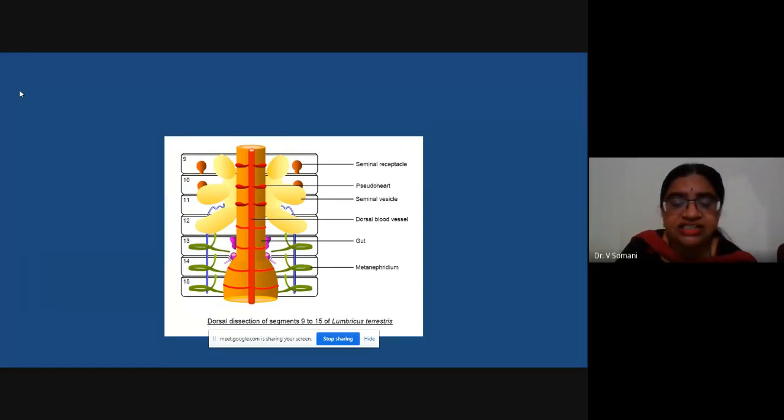It is the dorsal dissection. It is from segment number 9 to segment number 15. So when you draw the diagram, you have to remember which segments you are drawing. And Lumbricus is the genus of one earthworm.